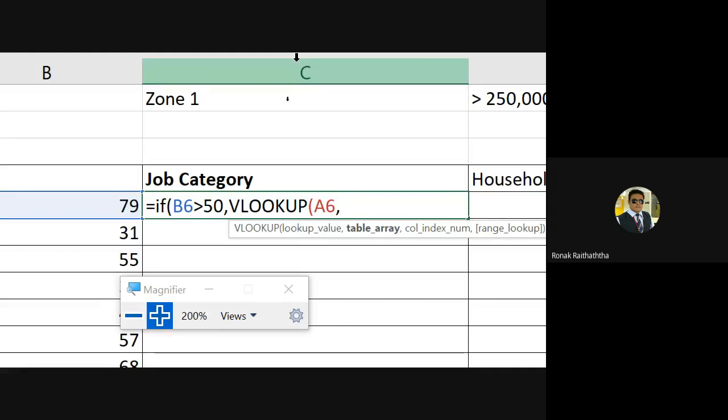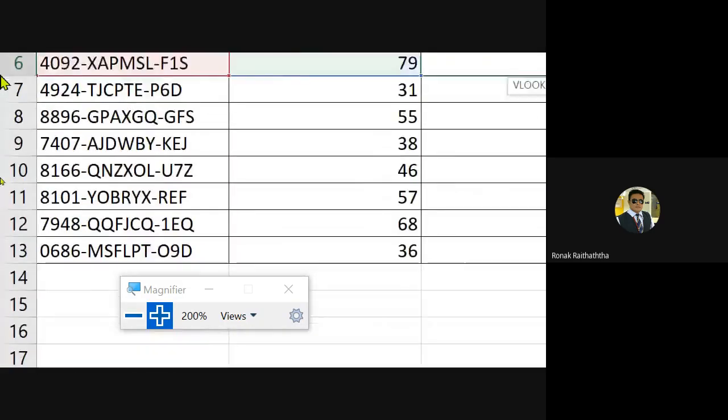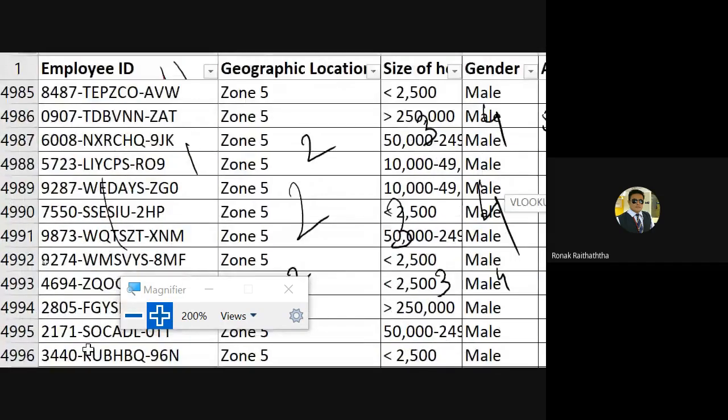That's the table array. Can someone tell me what is the table array? May we have the interaction, please? Master data. Master data. Good. The selection must start from the employee ID because that's our lookup value.